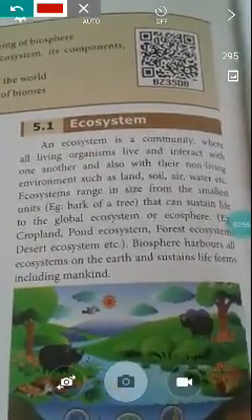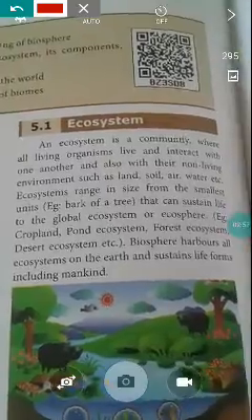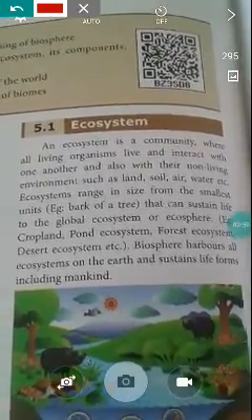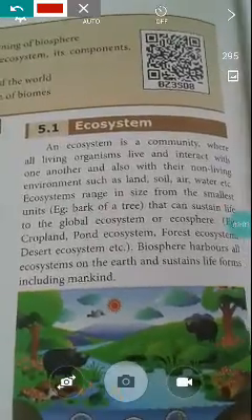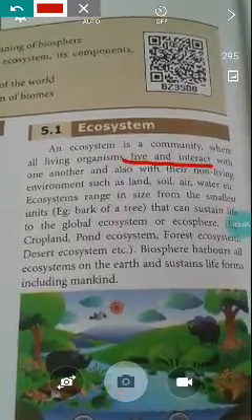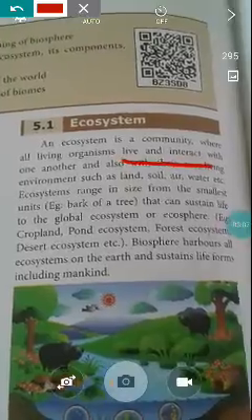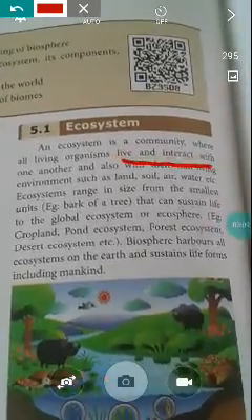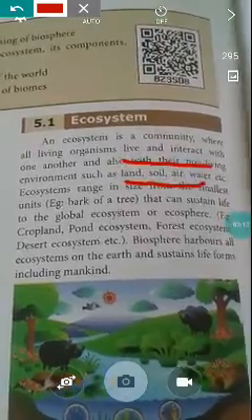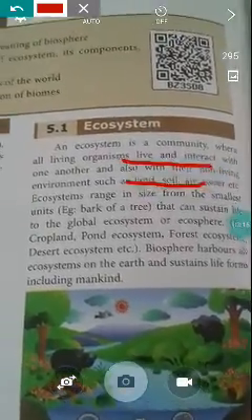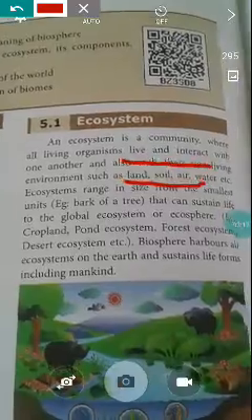Next topic, ecosystem. What do you mean by ecosystem? An ecosystem is a community where all living organisms live and interact with one another, and also with their non-living environment such as land, soil, air, water, etc. This is known as an ecosystem.